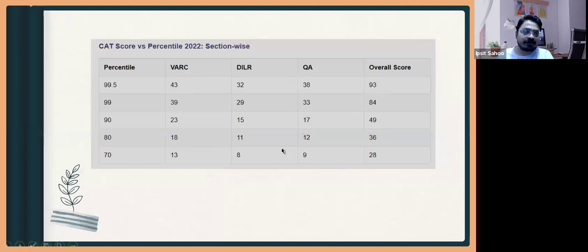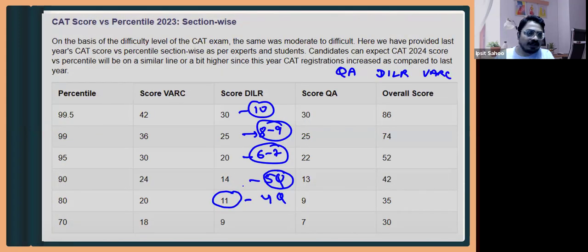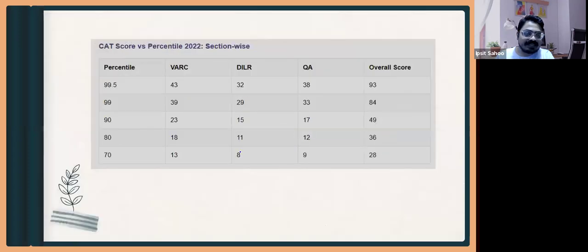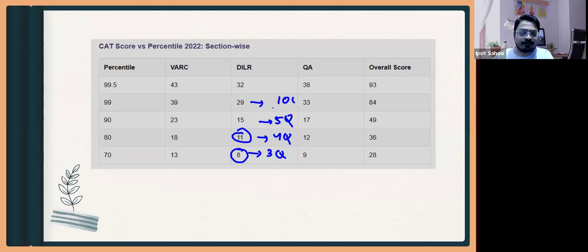So coming back to 2022, if you can see 80 percentile was only 11 marks. So if you see, this is more similar to 2022. And 70 percentile was for 8 marks, that is just 2 to 3 questions correct. And this was 11 marks, 4 questions correct. And 90 percentile was just 5 questions correct. So just making one question correct is giving you 10 odd percentile extra. And this is 29 marks, that is just 10 questions correct. So what you can see is that for this paper,